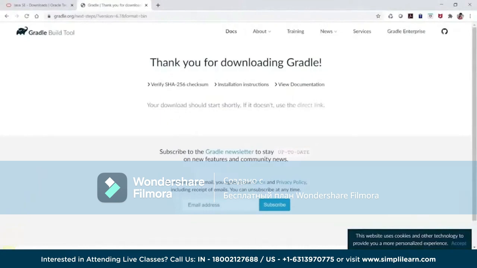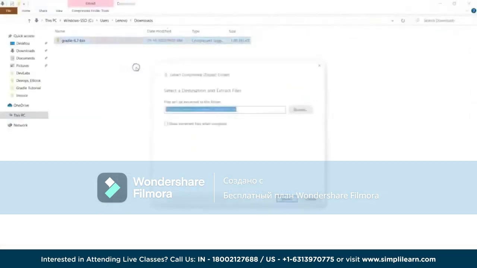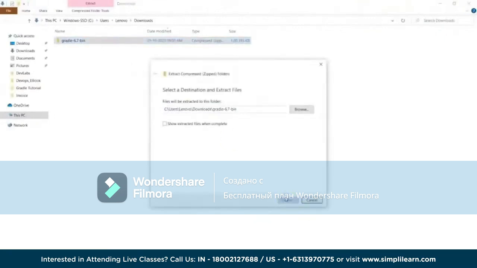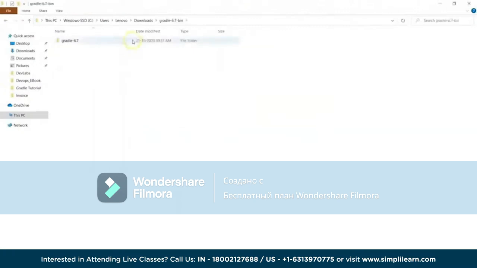Once the download is done, we just have to go to the downloads where it is saved and extract it. Extraction is required so that we can set up this path in our environment variables, and once the path is configured, we can proceed with the execution. Meanwhile the files are getting extracted. We already have the folder structure here, and we will give this path. There are two environment variables we have to configure: one is GRADLE_HOME and the other is in the Path variable. So we'll copy this path here.